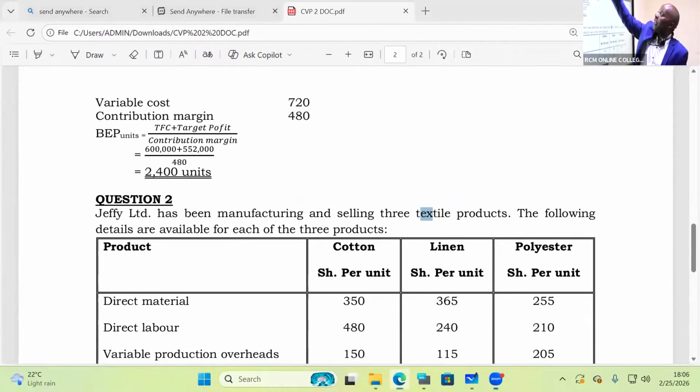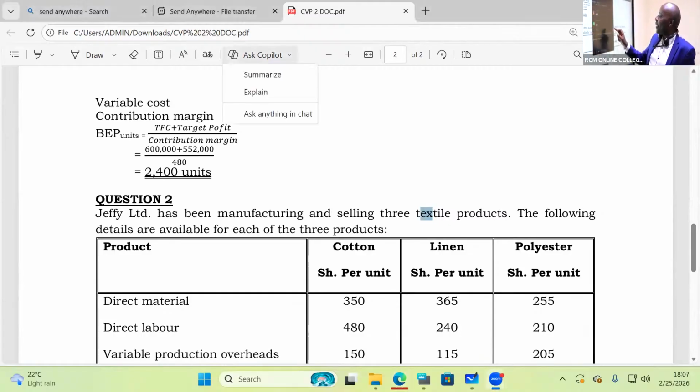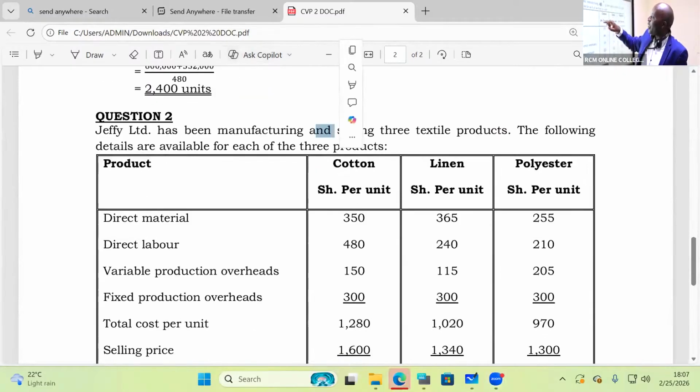Then that takes me straight away to question number 2. The online students, are they able to confirm that this question was done in our last class? Yes. So then before I introduce the other ROI and residual income and what we call EVA in my today's class, let's just finish this concept by looking at question number 2.